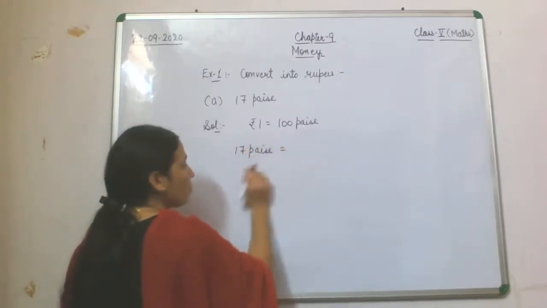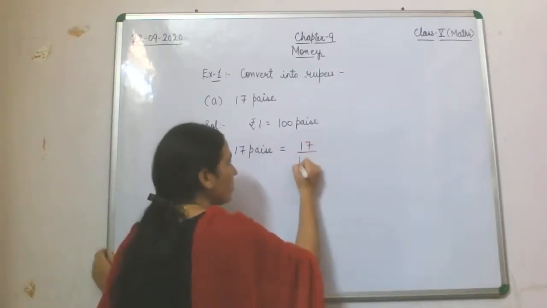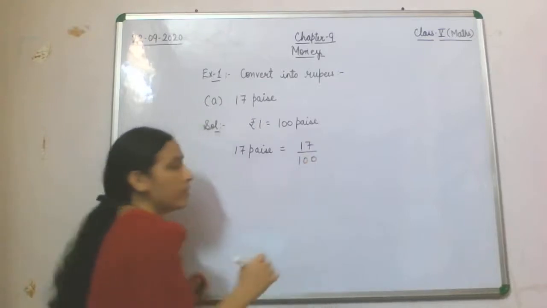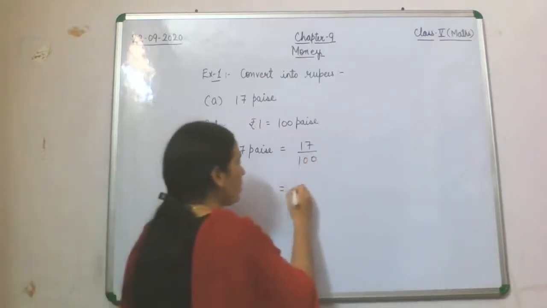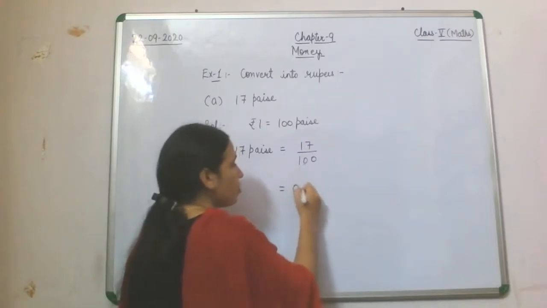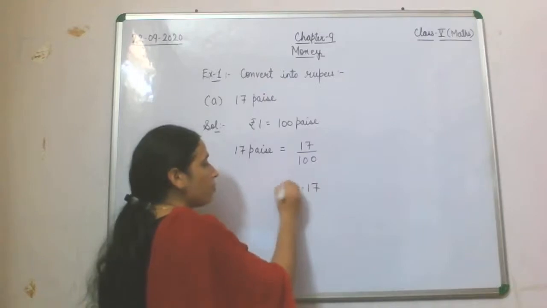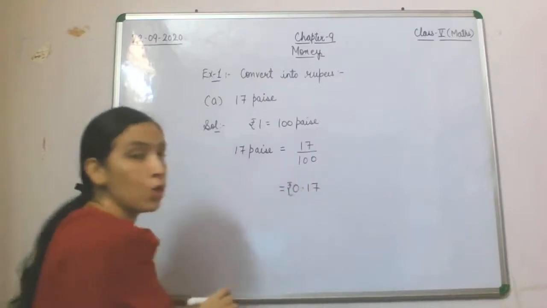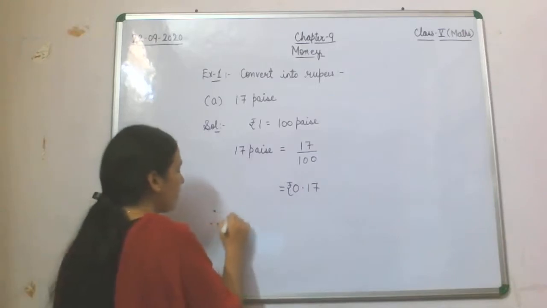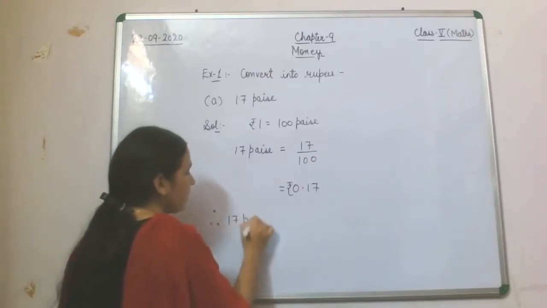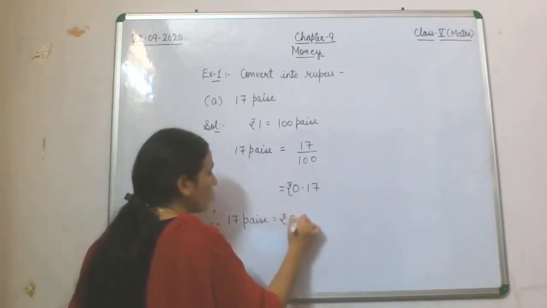Now here we are supposed to convert paise into rupees, so 17 will be divided by 100. What will it become? With 2 decimal places, 0.17, and the unit is rupee. So we can write 17 paise is equal to rupee 0.17.